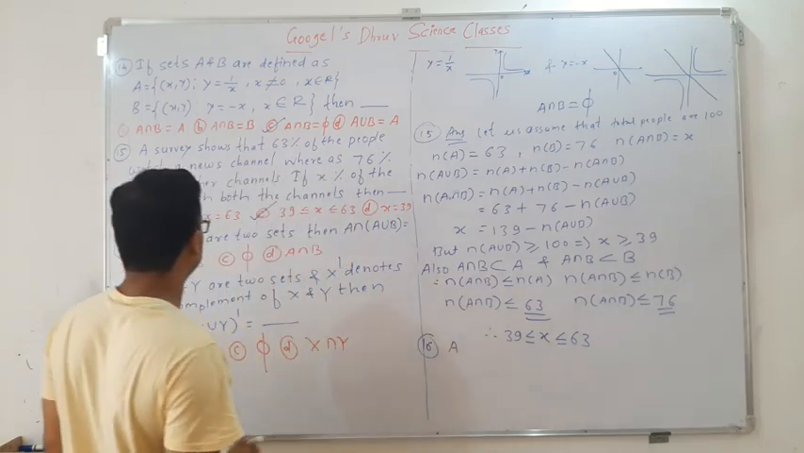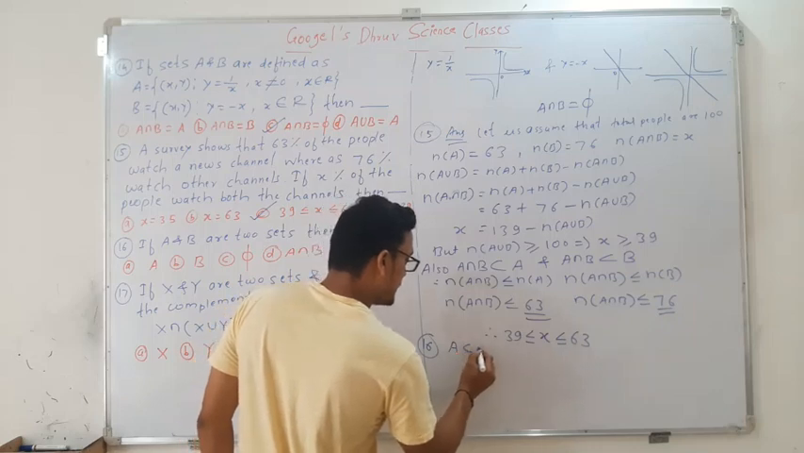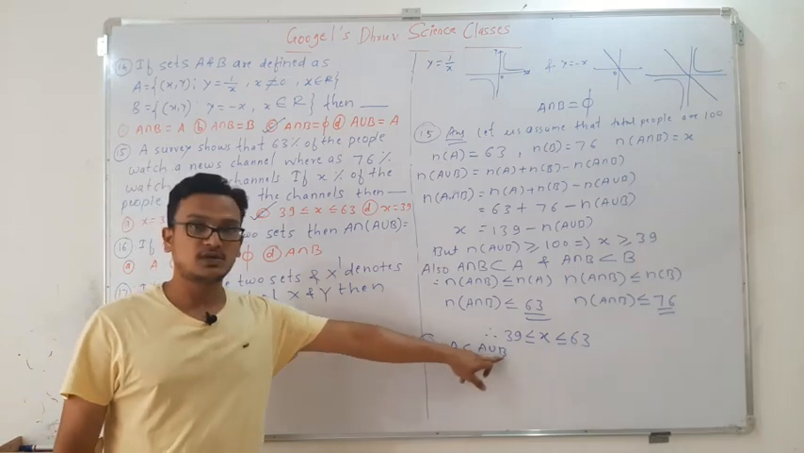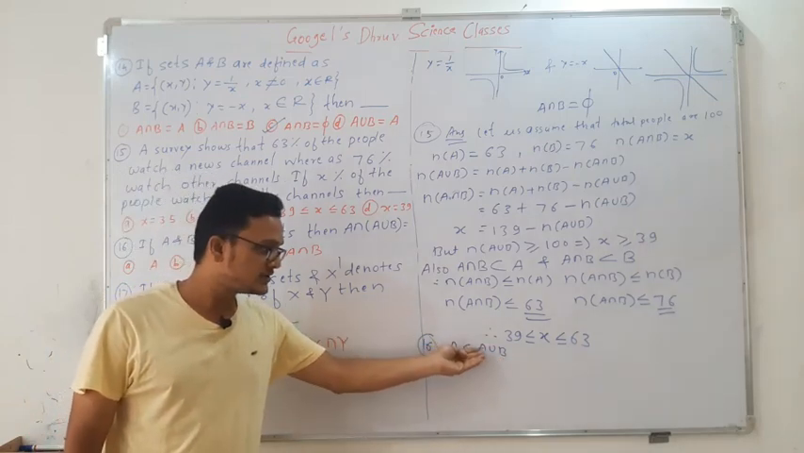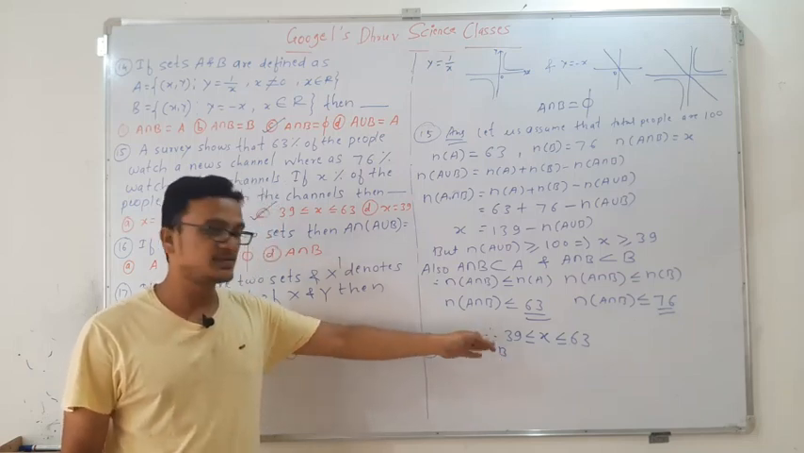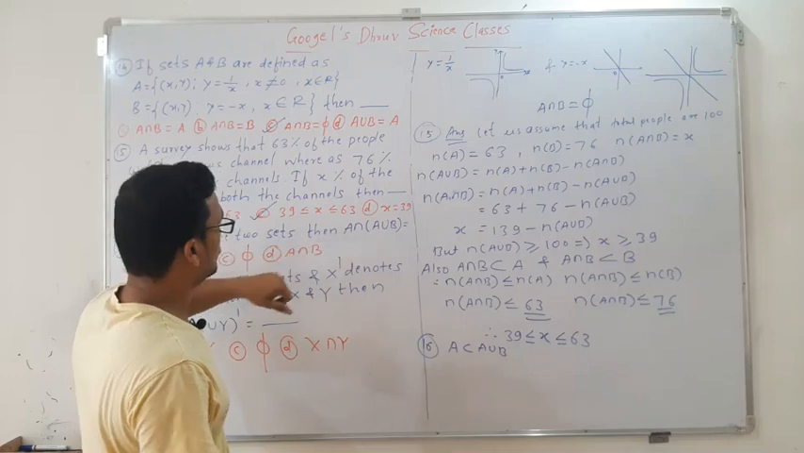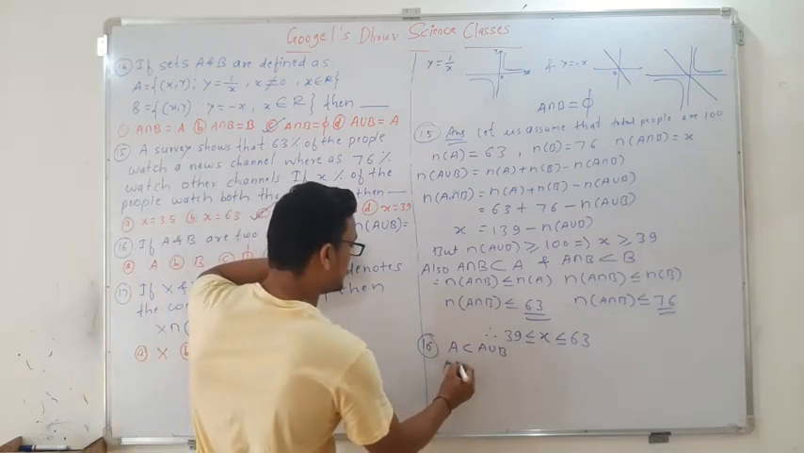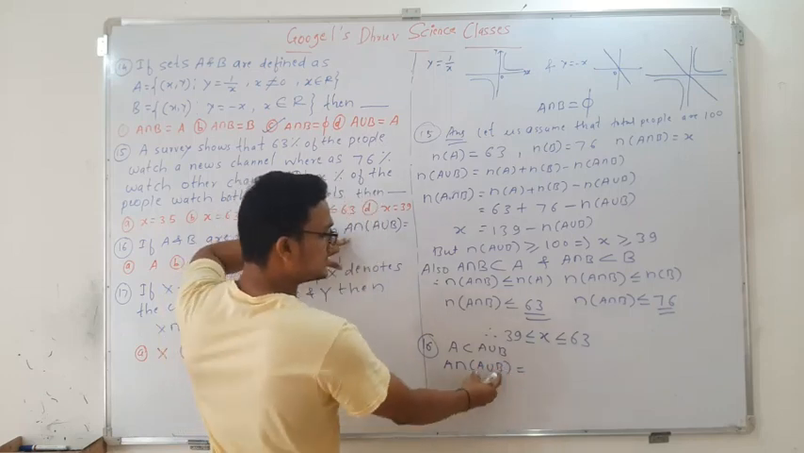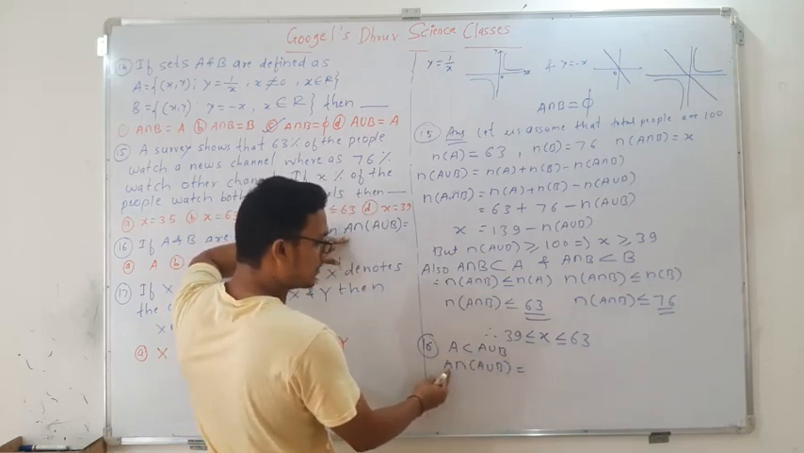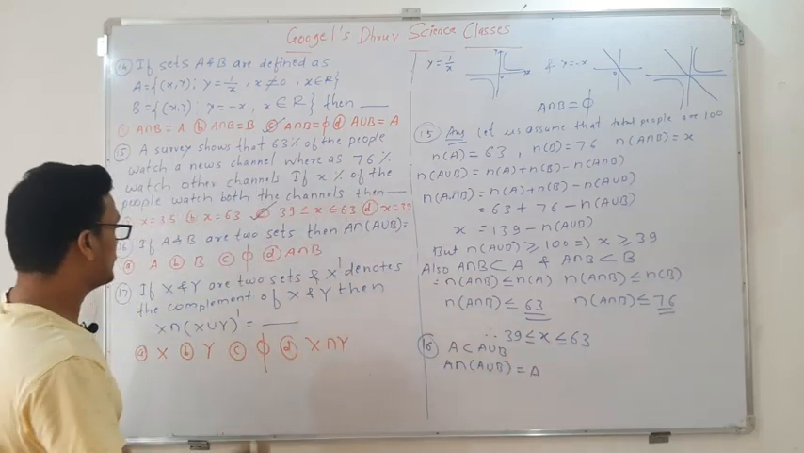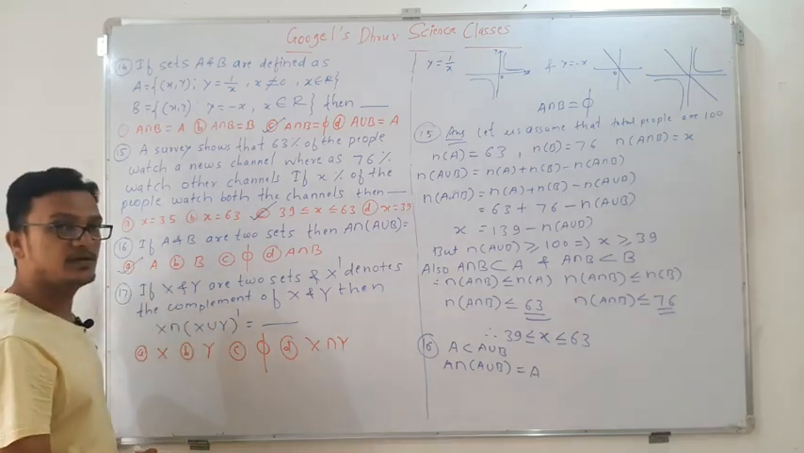See, as we know that A is the subset of A union B. A is the subset of what? A union B, obviously, because A union B contains A elements as well as B elements, right? So obviously this A is present in that A union B. Okay, so therefore A intersection A union B will be what? In this A is present, so intersection means what? Common. So therefore A intersection A union B will be A. So option A will be correct.